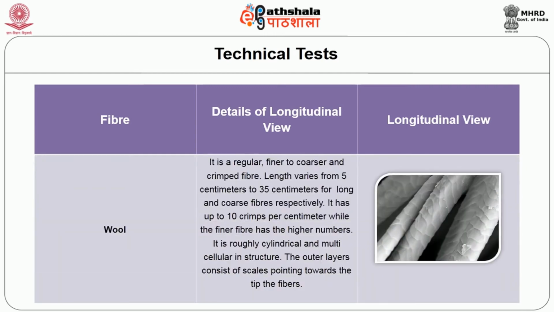Next one is wool. It is a regular, finer to coarser and crimped fiber. Length varies from 5 cm to 35 cm for fine and coarse fibers respectively. It has up to 10 crimps per centimeter, while the finer fibers have higher numbers. It is roughly cylindrical and multicellular in structure. The outer layers consist of scales pointing towards the tip of the fiber.